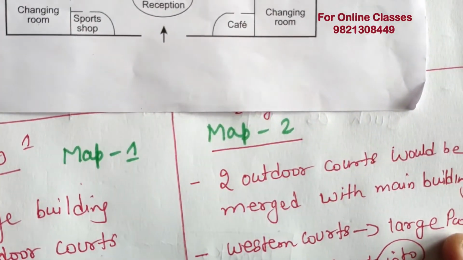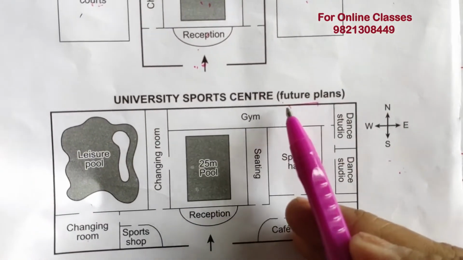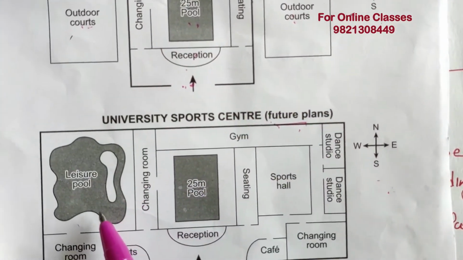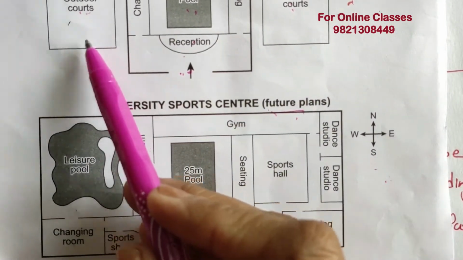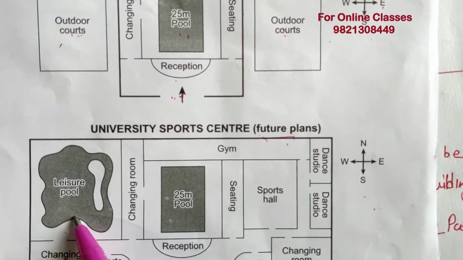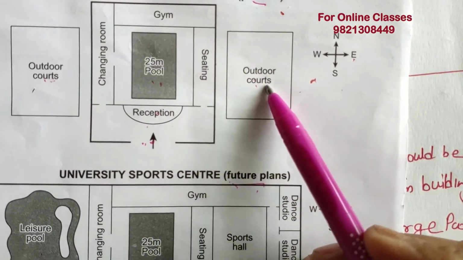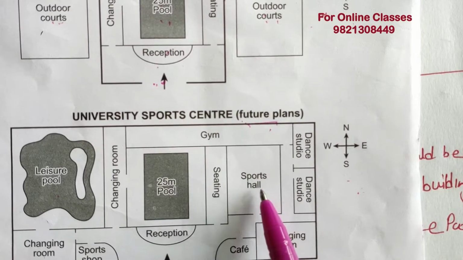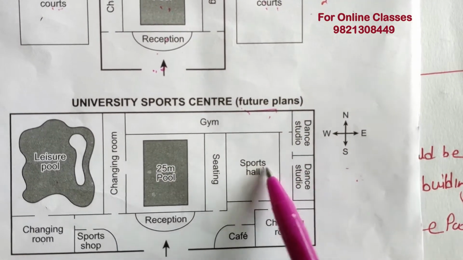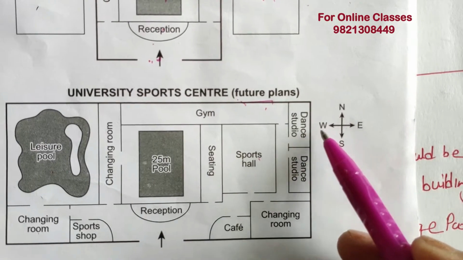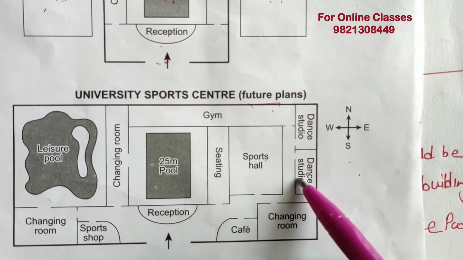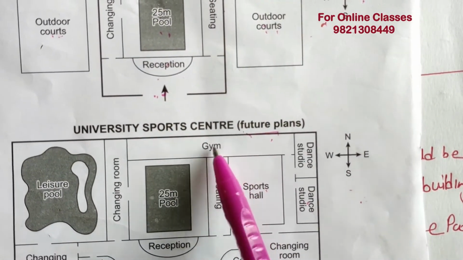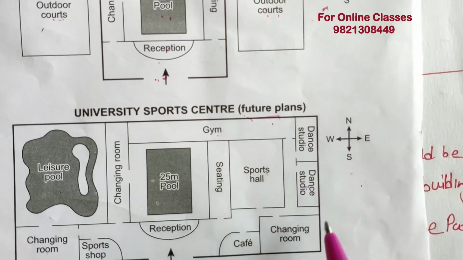Let's discuss the future plan. Here it is given, future plans. We can see these two outdoor courts have been developed: the western side outdoor court has been divided into a leisure pool, and the second, eastern side court has been worked out into a sports hall, and there would be two dance studios, as well as the gym would be expanded up to the dance studios.